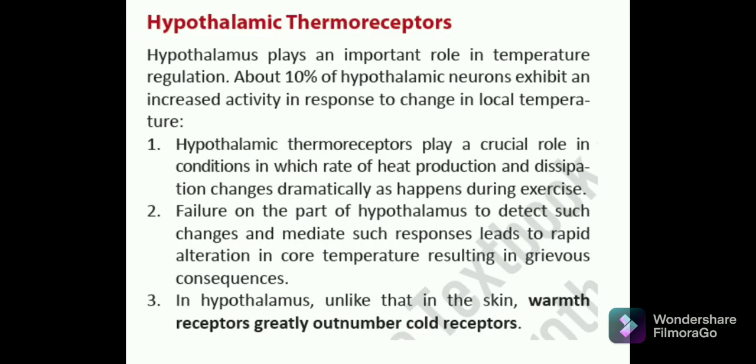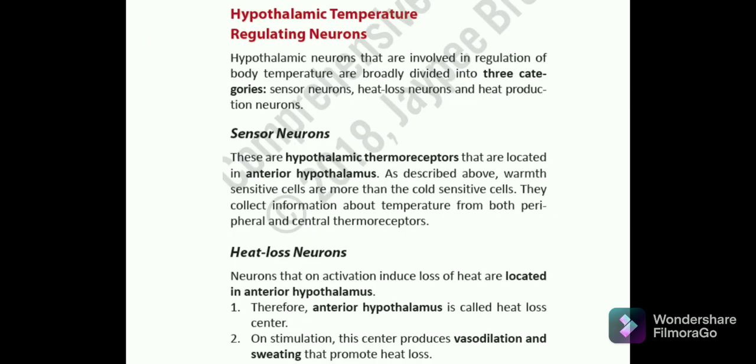Then come the hypothalamic thermoreceptors. These are very important. Remember that the hypothalamus plays an important role in thermoregulation, maintaining the temperature in your body. Failure on the part of the hypothalamus to detect such challenges and mediate responses to rapid alteration in the core body temperature is serious.